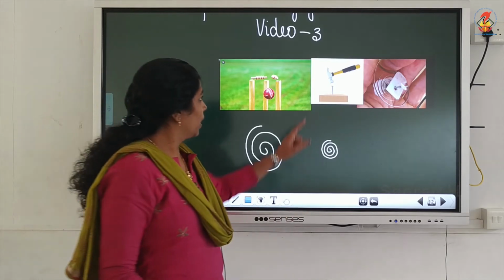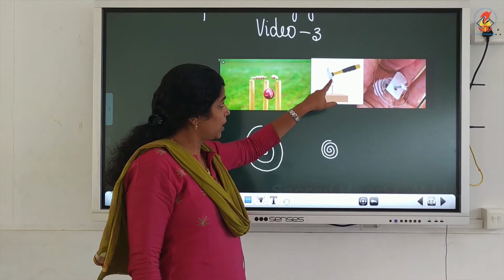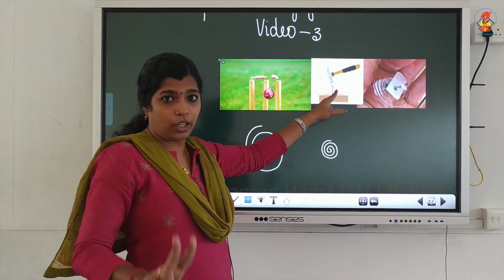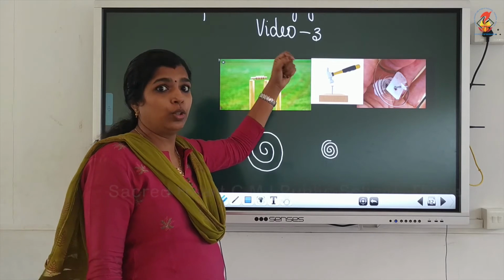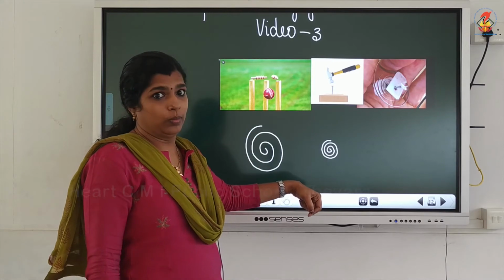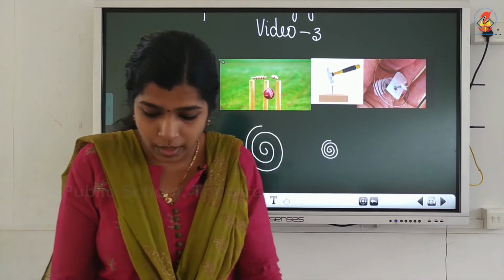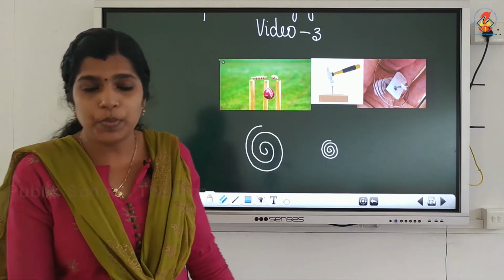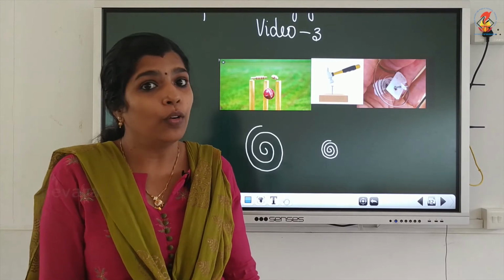So, here this is the first object, the hammer, and the nail is the second object. The hammer will transfer the energy to the nail, and the nail will drive into the wood. That means the second object may move as it receives the energy and do some work.